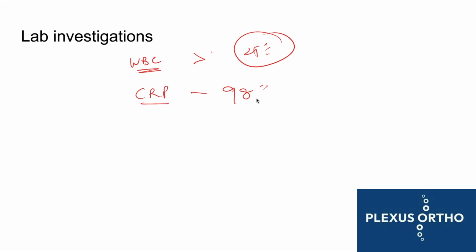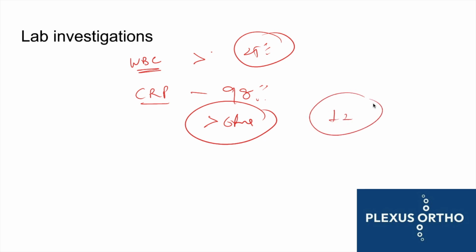What are the lab investigations that you have to do? WBC: you have to do a total blood count in which the WBC will be increased, but it is increased in only about 25% of patients. So it is not a very reliable indicator. CRP is a very good, reliable indicator. It is elevated in 98% of the patients. It is raised within 6 hours after the infection, and it goes down quite rapidly once the infection settles down as well. So it's one of the most sensitive markers to monitor infection, osteomyelitis.